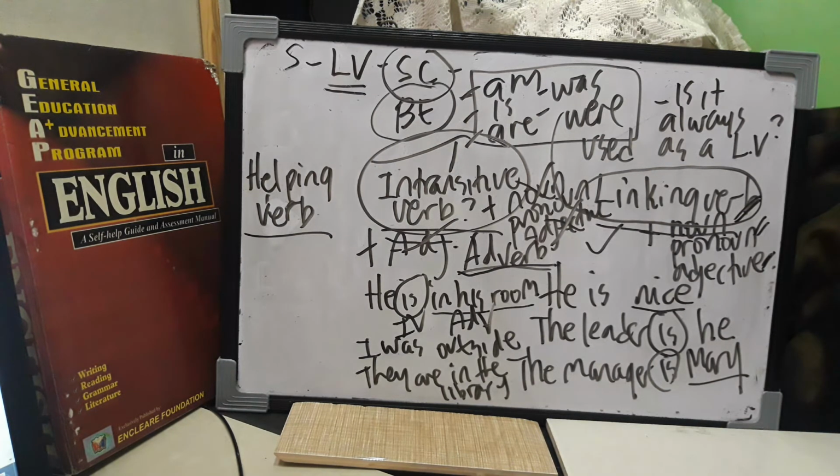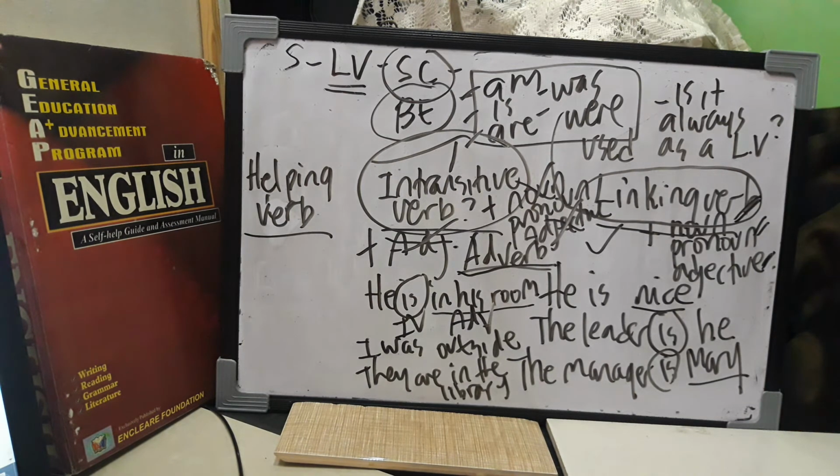So in those sentences, guys, the be verb is used as an intransitive verb, if we follow how a sentence pattern is constructed, because it is followed by an adverb. Technically, it is an intransitive verb.